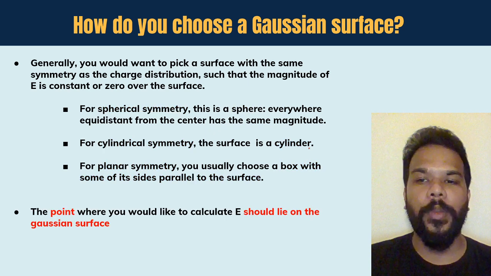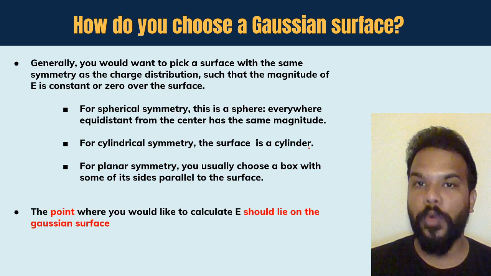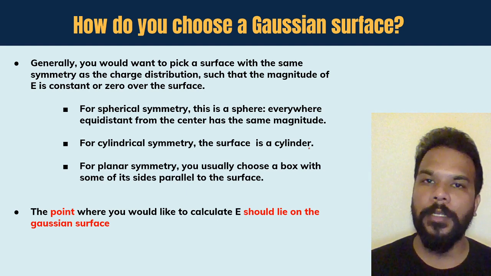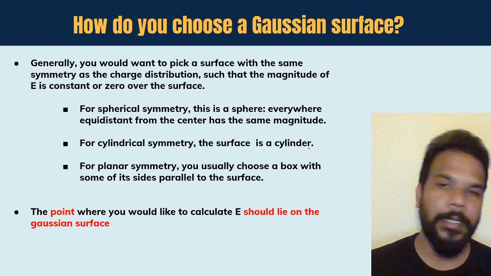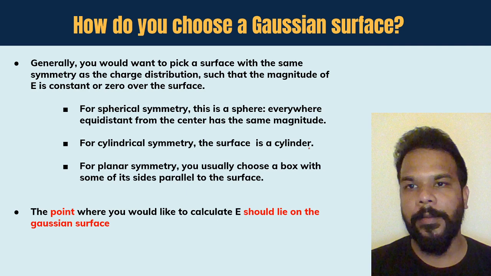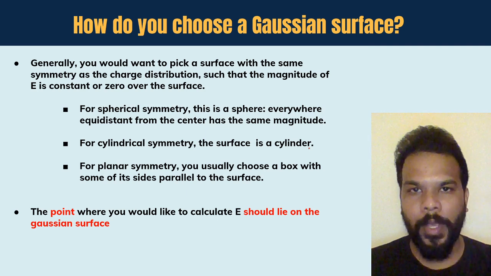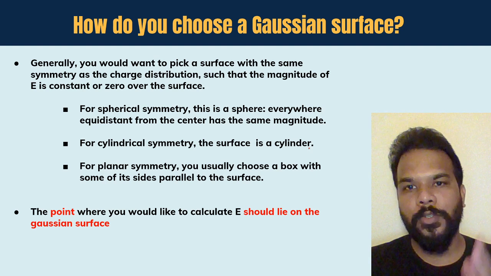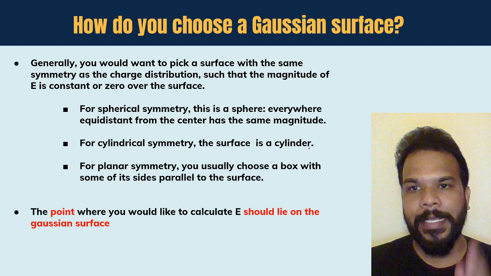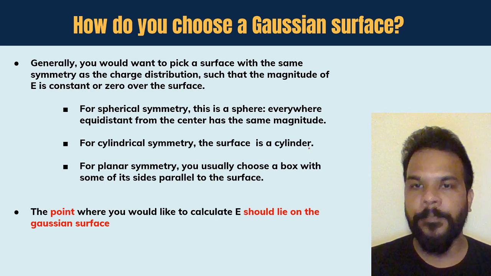A very important point is the last point over here, and that says that the point where you would like to calculate the value of electric field must lie on the Gaussian surface. If you try to keep these 2 points in mind, they are very simple. One, you want to choose the Gaussian surface in such a way that the electric field is either constant or zero over the surface.